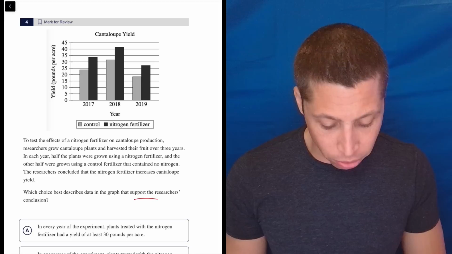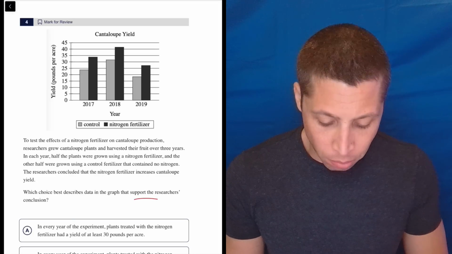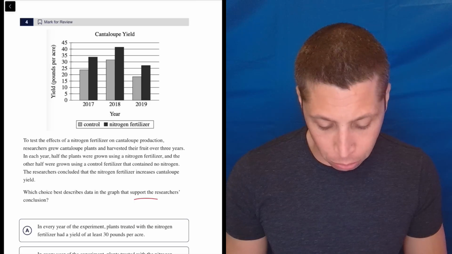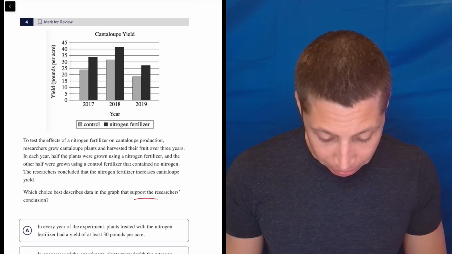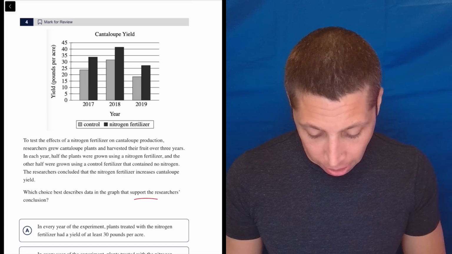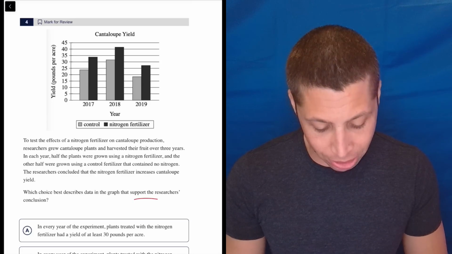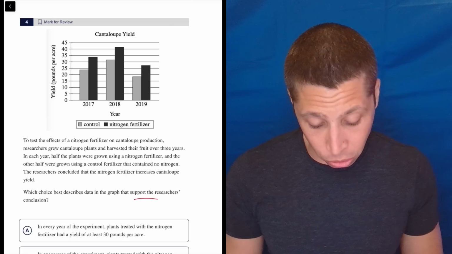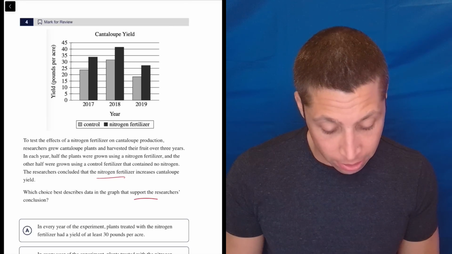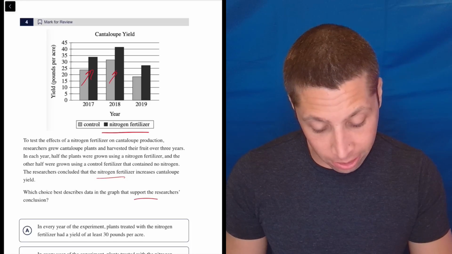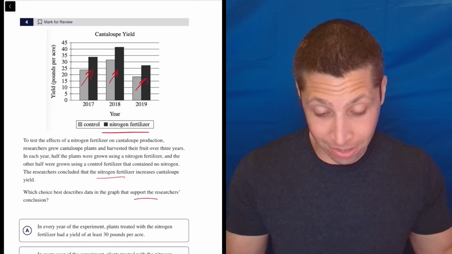To test the effects of a nitrogen fertilizer on cantaloupe production, researchers grew cantaloupe plants and harvested their fruit over 3 years. That's summarizing what the chart says. In each year, half the plants were grown using a nitrogen fertilizer and the other half were grown using a control fertilizer that contained no nitrogen. The researchers concluded that the nitrogen fertilizer increases cantaloupe yield. Nitrogen, right? Increase. So yeah, duh.